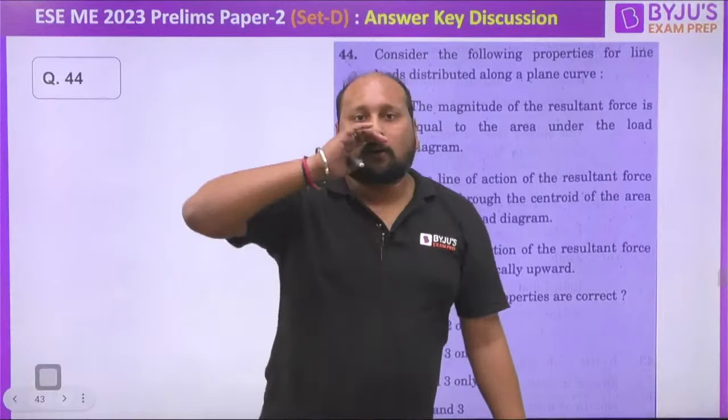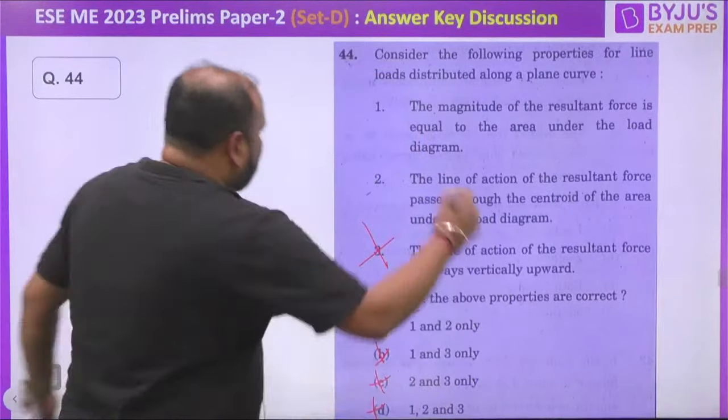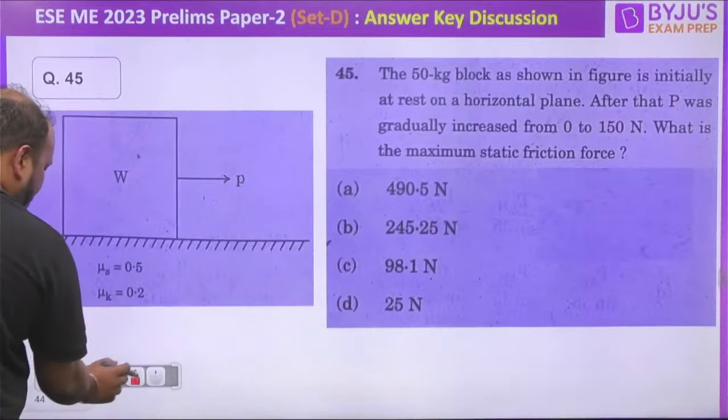इसमें सबसे अच्छी बात क्या होता है, whenever you are able to identify the wrong statement, you'll be getting the correct answer. Statement 1, statement 2 is correct. Option A is the correct answer. चलिए next question. Next question from the friction topic.